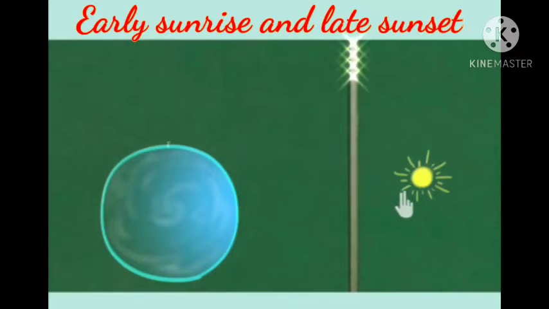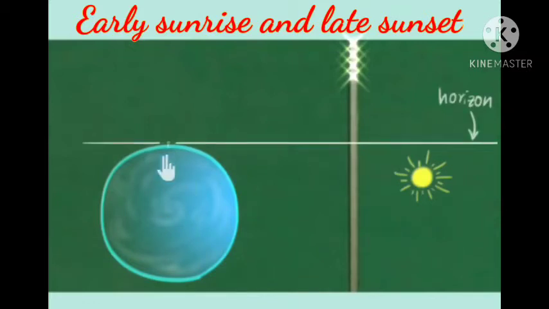Let us try to understand this concept in a proper way. Suppose you are standing on the earth, and from the point at which you are standing we draw a straight line, a tangent line, and this we call the horizon. From all the things which are below it, light will not reach you, since the earth is opaque.